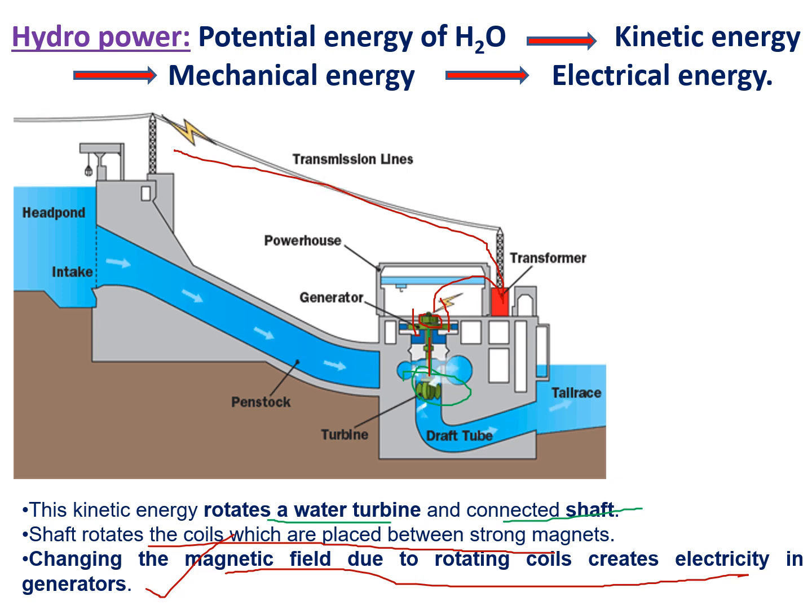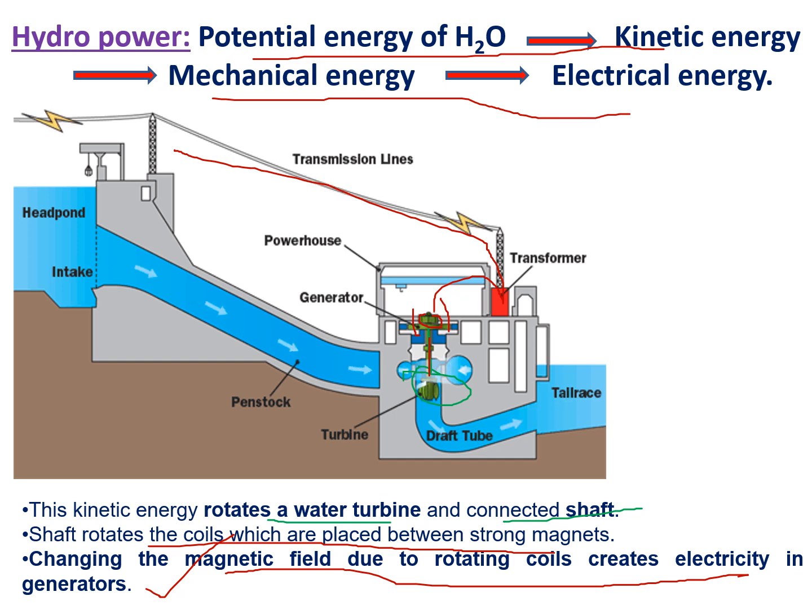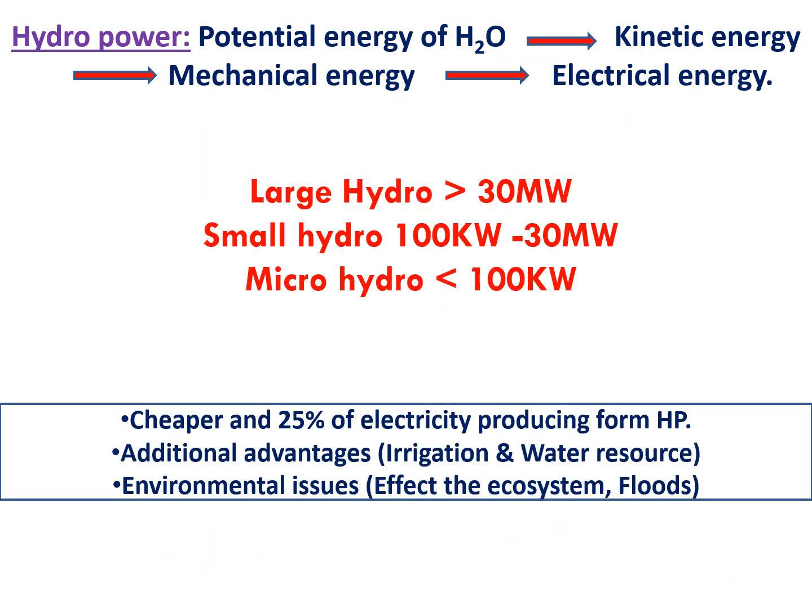So the only basic principle is potential energy converting into kinetic energy, that is converting into mechanical energy, and finally it is converting into electrical energy. Depending on the production of electricity, the plants are classified into three types. First one is large hydropower plants, which have the ability to produce more than 30 megawatts of electrical energy.